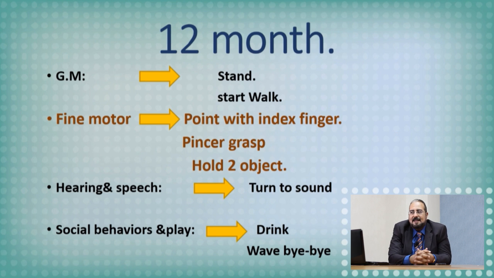Another block. At 12 months of age, do you remember the gross motor? Yes, the rule of 3. At 12 months of age, you can stand up. Nice. Now, regarding the fine motor, yes, at 12 months of age, pincer grasp, holding 2 objects, playing peekaboo, drinking from a cup. Remember, all these activities could be done by fingers only. What about the hearing? He can turn to sounds, and social behavior, he can drink and wave bye-bye.